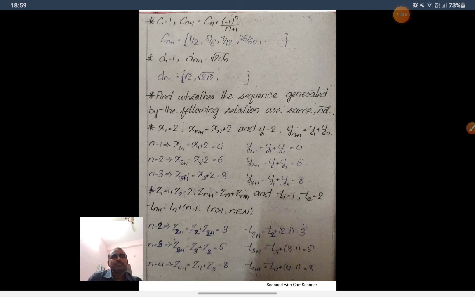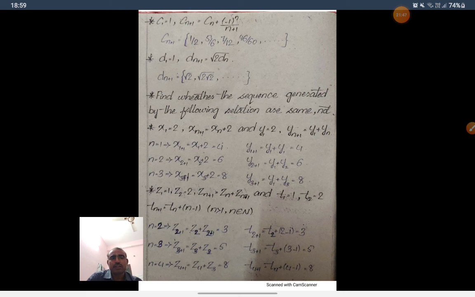Find whether the sequences generated by the following relations are the same or not. x1 is equal to 2, x(n+1) is equal to xn plus 2, and y1 is equal to 2, y(n+1) is equal to y1 plus yn. Are these sequences the same or not?